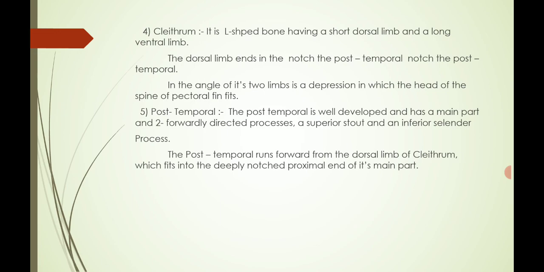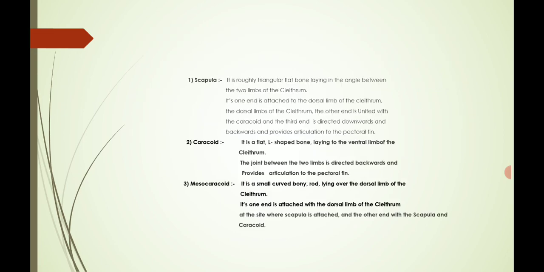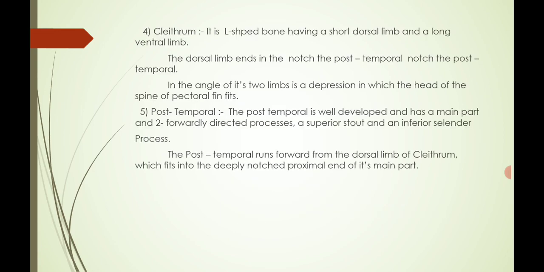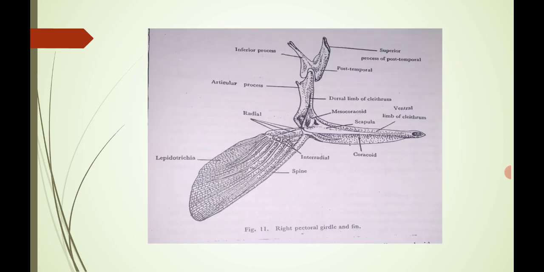The post-temporal region is well developed and has a main part and two forwardly directed processes, a superior process and an inferior process. The post-temporal runs forward from the dorsal limb of the cleithrum, which fits into the deeply notched proximal end of its main part. Okay, these are the five parts, the scapula, coracoid, mesocoracoid, cleithrum and the post-temporal, which complete the structure of the right pectoral girdle and the fins.